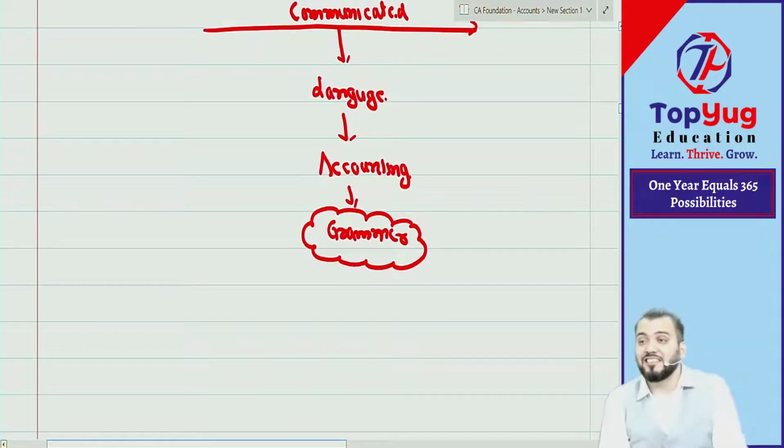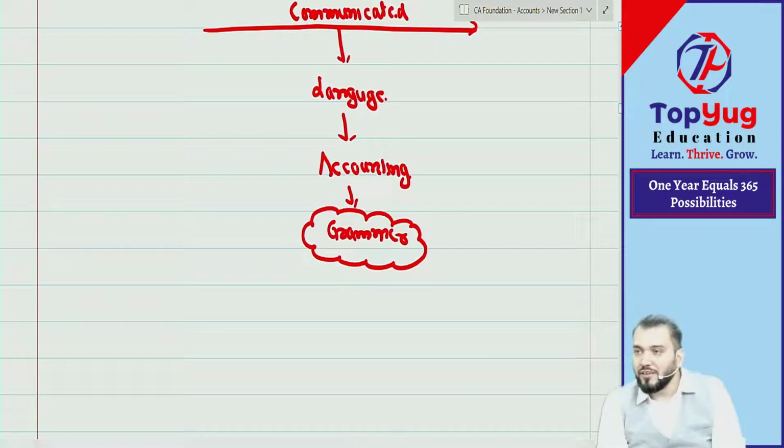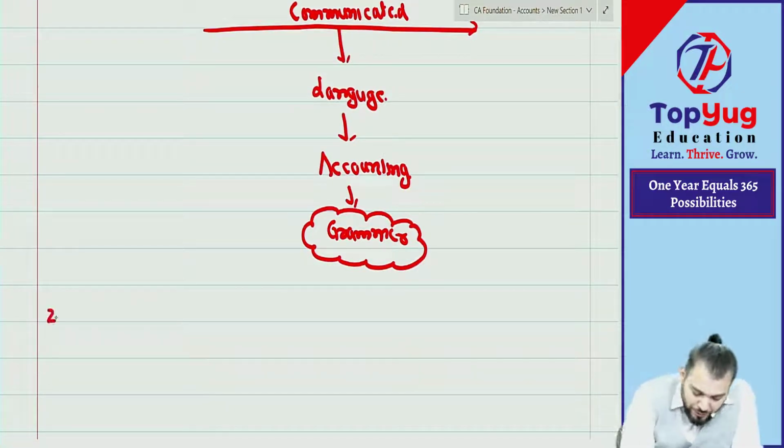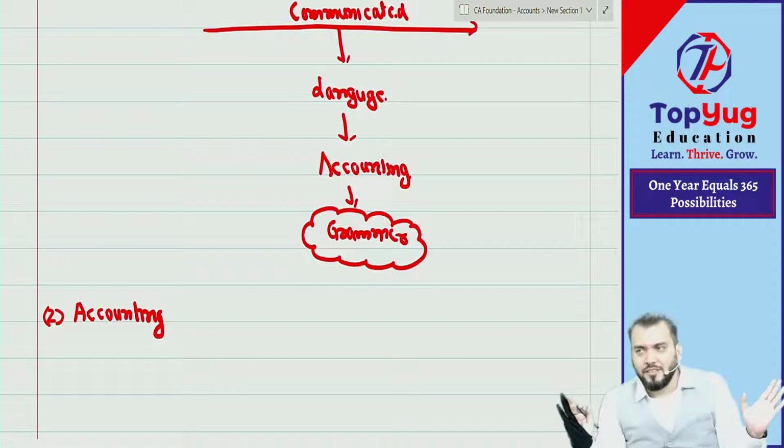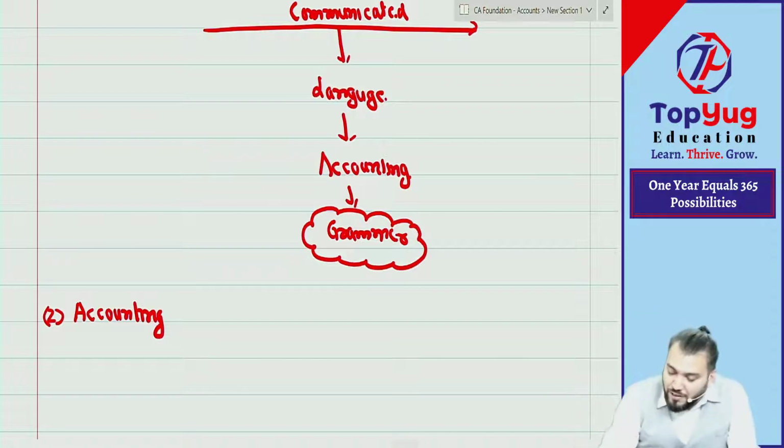So I hope you have understood. Now let us understand what is the actual definition of accounting. On point number 2, today we'll do the definition part only, nothing more than that. Today we'll do only discussion on definition. Understood?